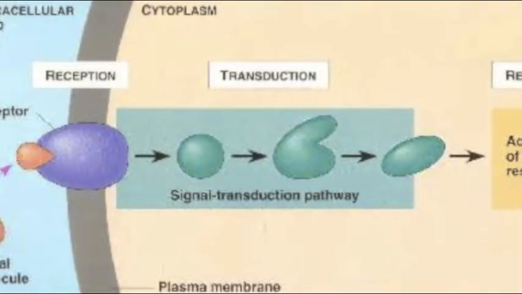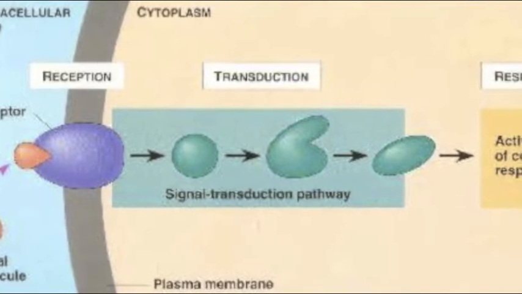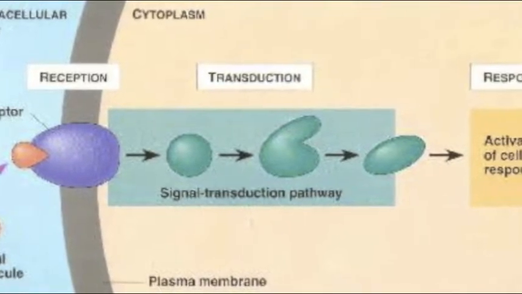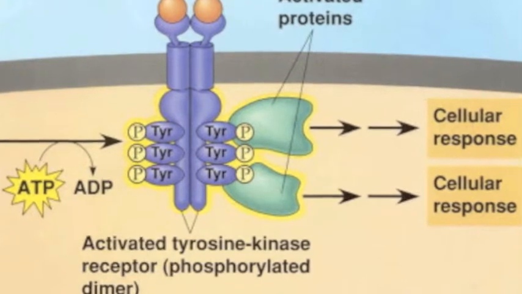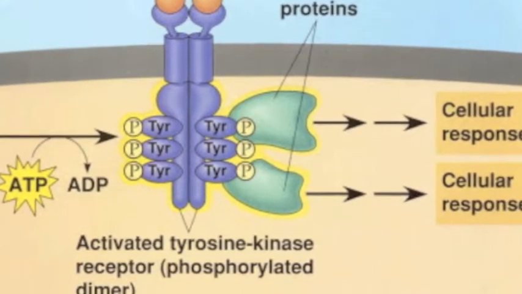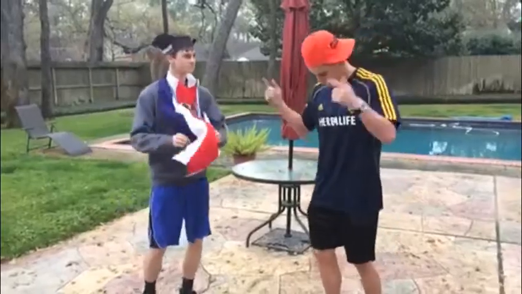Receptor tyrosine kinases are also in the membrane. They're proteins that use one ligand for multiple responses. Ligand-gated ion channels regulate ion flow. Reception is the first step of cell communication.